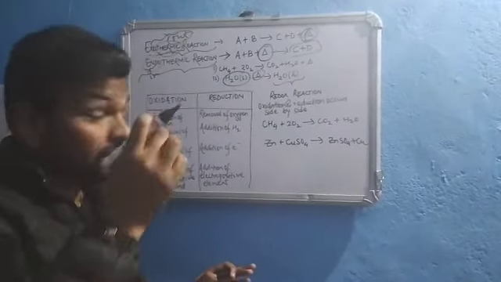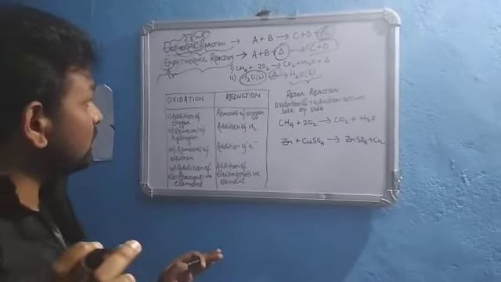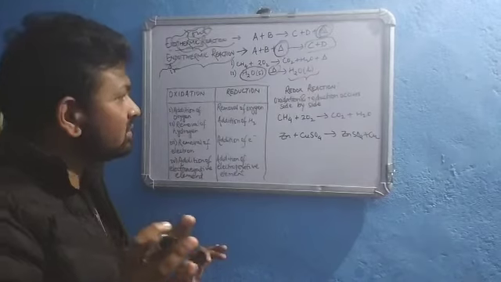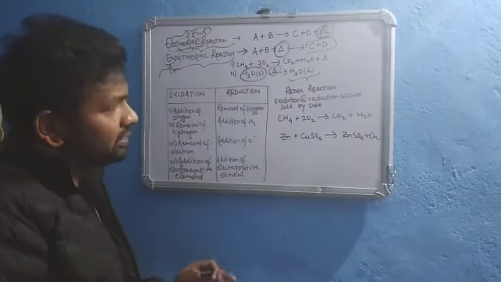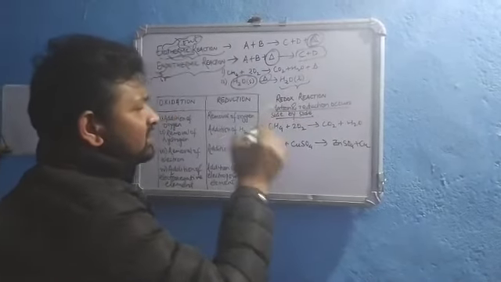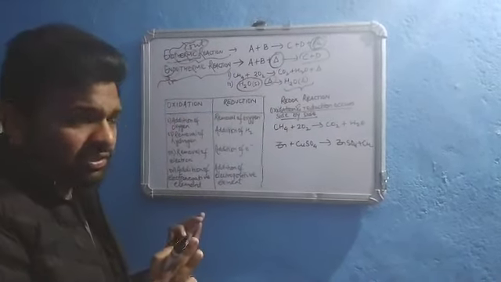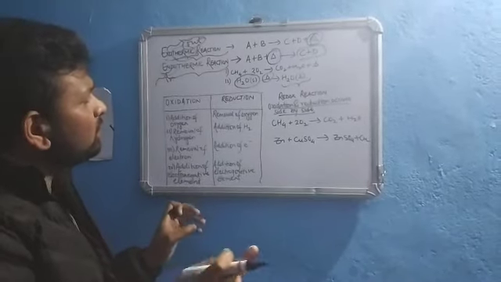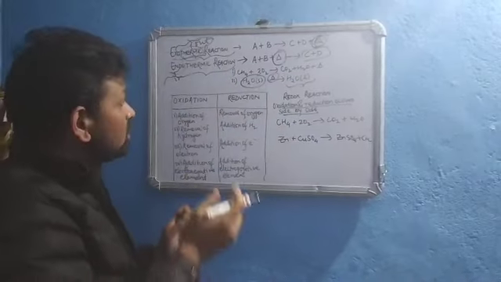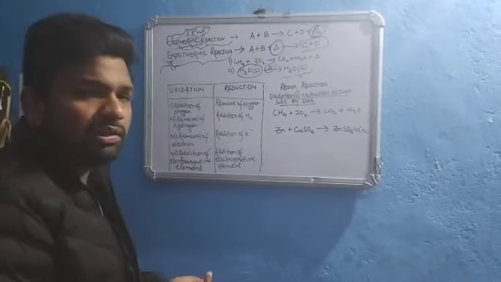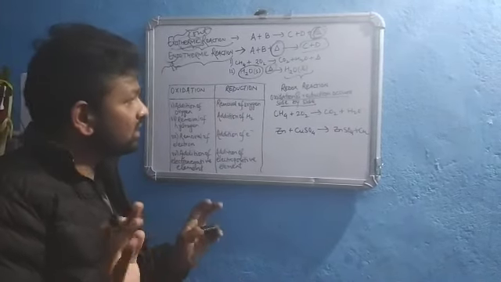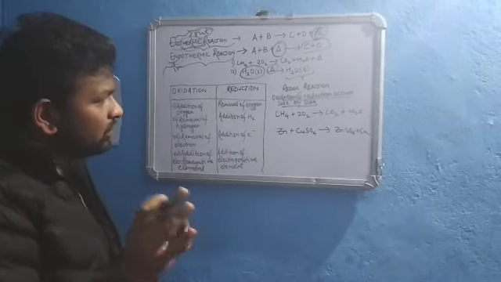Now a very important concept which is frequently asked in examinations is oxidation and reduction. All the reactions in nature undergo oxidation and reduction, and the type of reactions where oxidation and reduction occur side by side is called a redox reaction. This is just a definition, because all the reactions in nature are redox reactions, since oxidation and reduction occur simultaneously. I'll show you later, maybe today itself.